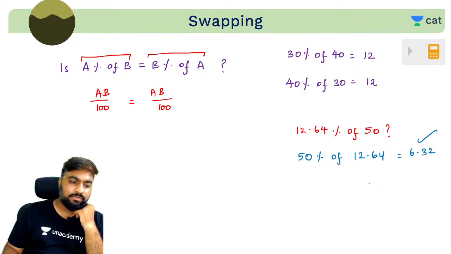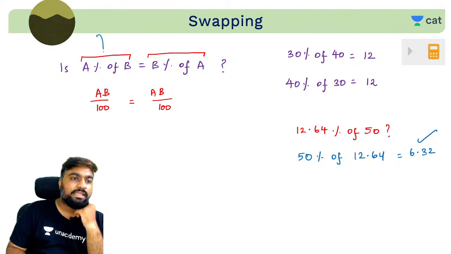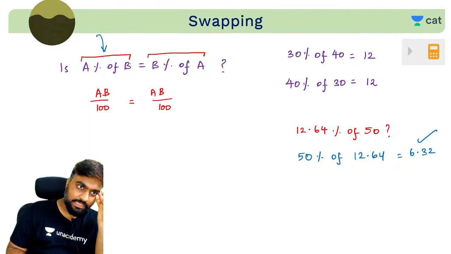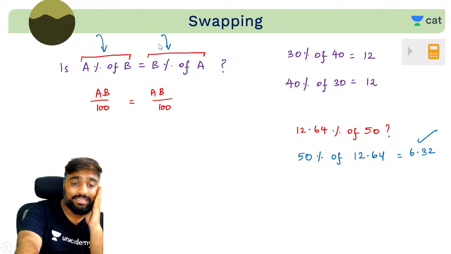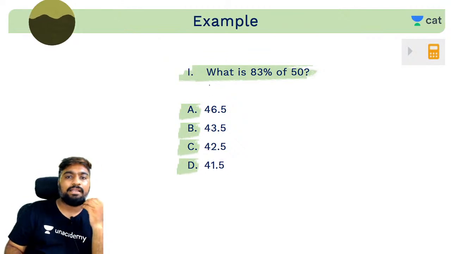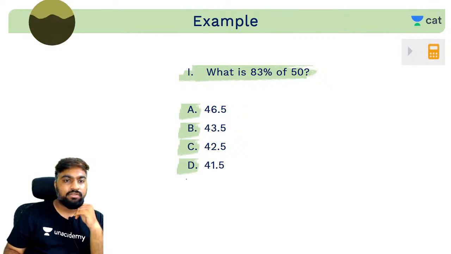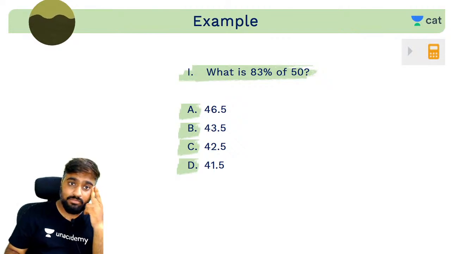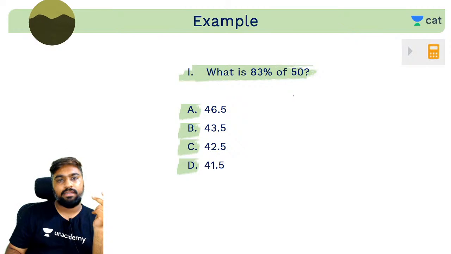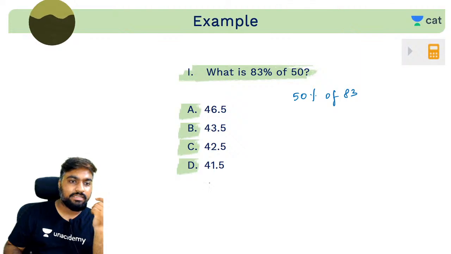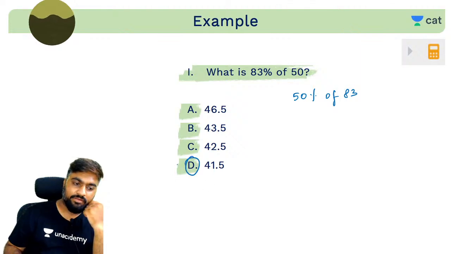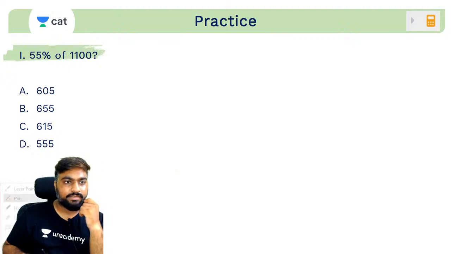Yes, did everyone understand? If A% of B is not feeling good to your brain, make it feel better by calling it B% of A. It's basically fooling your brain. That's it. So quickly tell me what will be 83% of 50? How much will be 83% of 50? Your brain is scared of 83%, right? So what do you do? Swap it. Find out 50% of 83. That's basically half of 83, which is how much? 41.5. Very good guys.